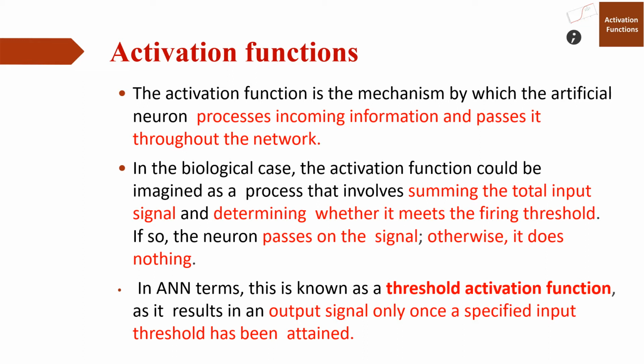So the artificial neural network processes the incoming information and passes it to the network. In a neuron, activation function means summing up the value of all the input signals, and when it meets a particular threshold, it moves out from the cell body through the axon as an output signal. In an artificial neural network, this is termed the threshold activation function, and it results in an output signal only once a specified input threshold has been attained.